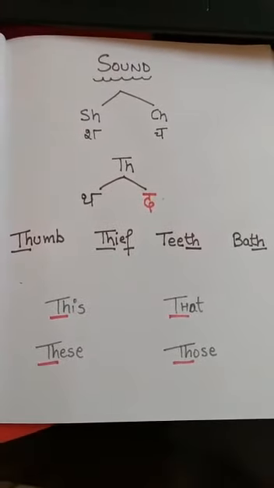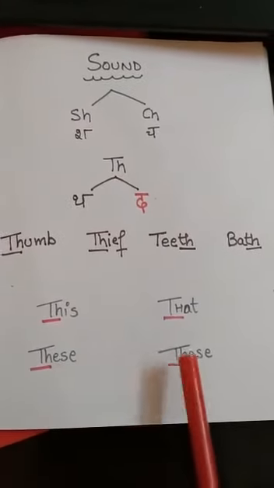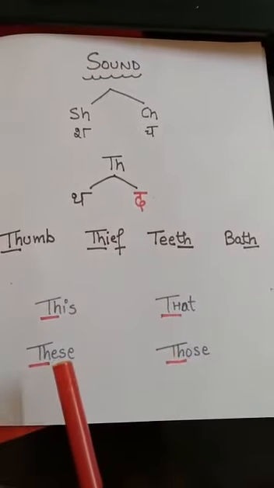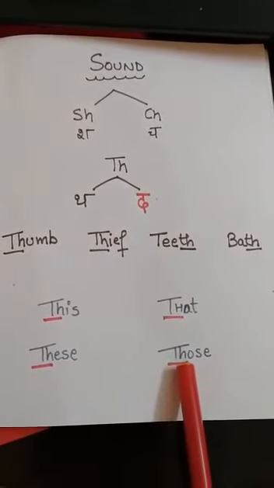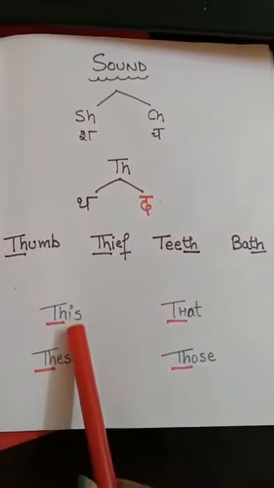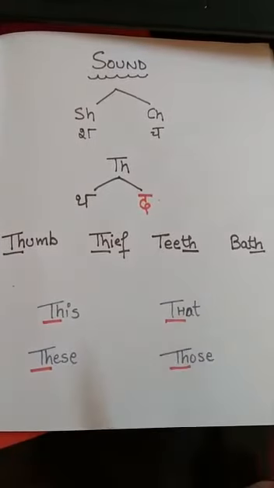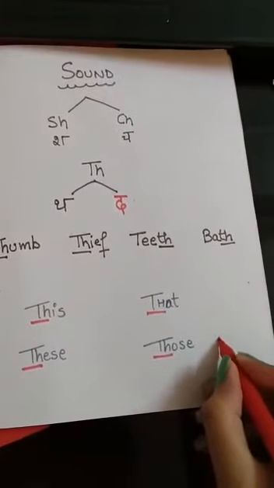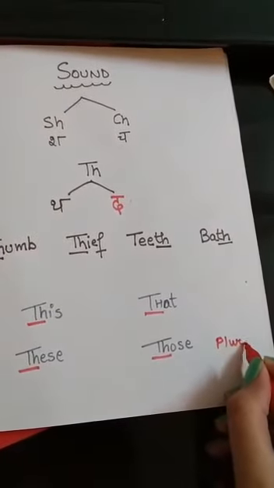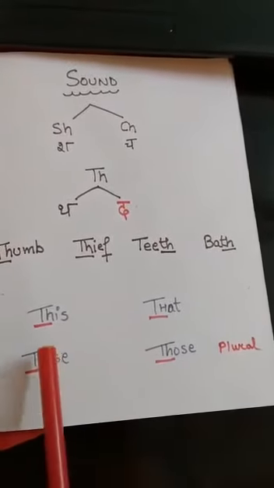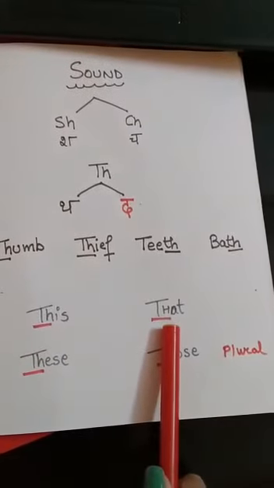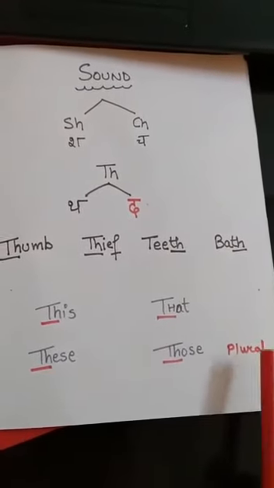Now we will check out the meaning of these and those. See, these and those are the plural forms of this and that. Okay? What is plural?